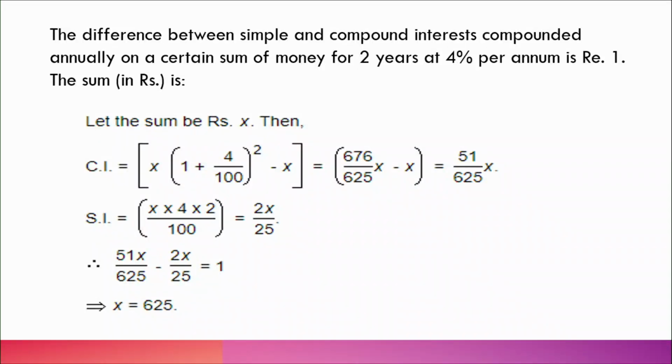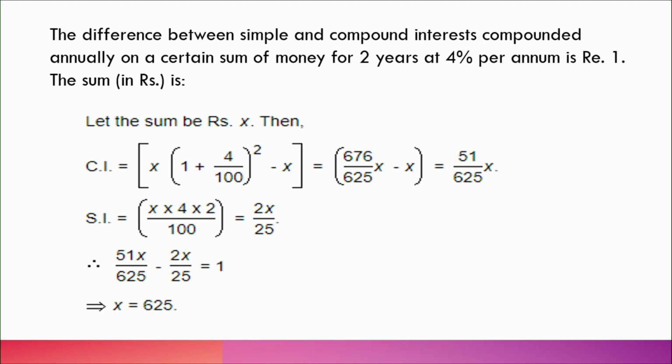The difference between the simple and compound interest, compounded annually, on a certain sum of money for 2 years at 4% per annum is 1 rupee. Then what is the sum? So, he lent some or he deposited some amount, okay, and the rate of interest is 4% and he kept it for 2 years.